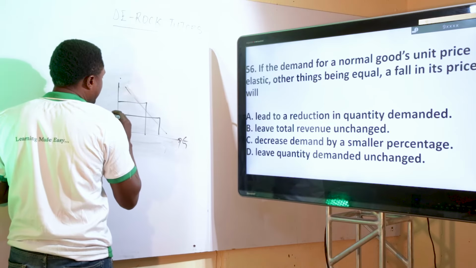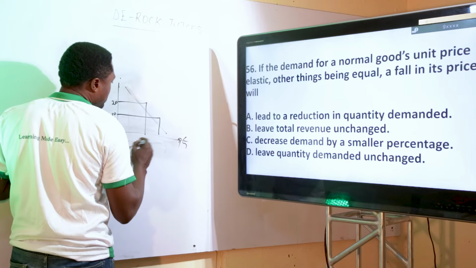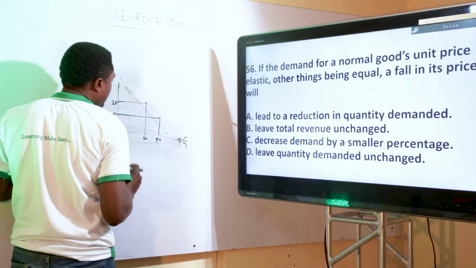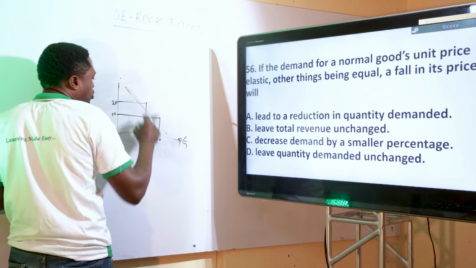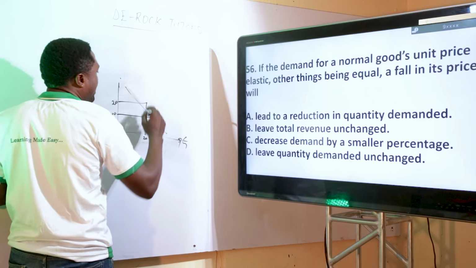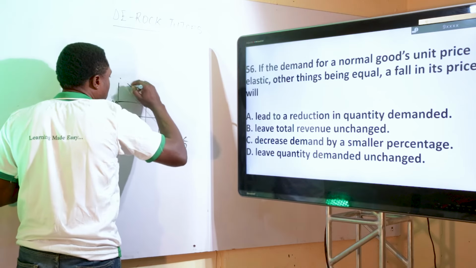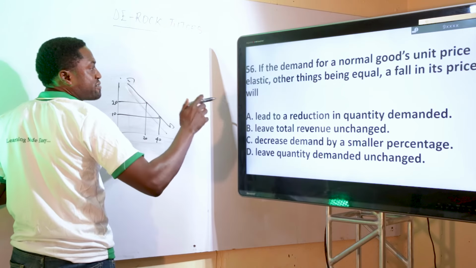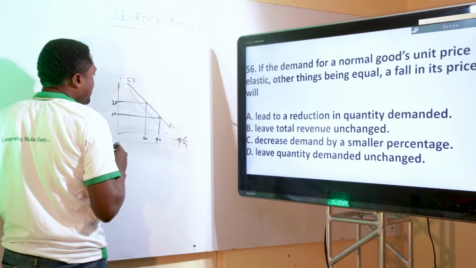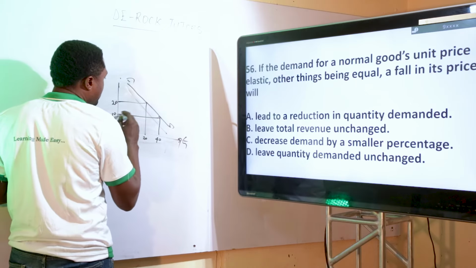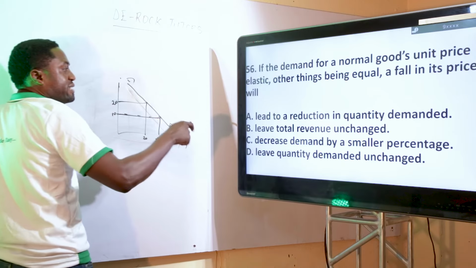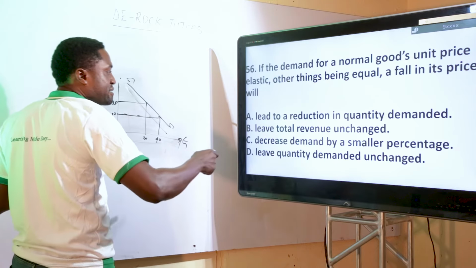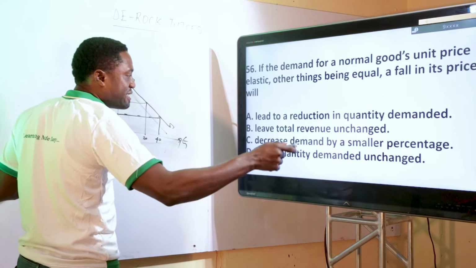The rate of change of price, let's assume that this is 10 naira, this is 20 naira. Then this is 20 and this is 40. The difference between this will be the same as this. And this is quantity demanded. Now, they're saying all other things being equal, a fall in its price. What happens if there is a fall in its price? Then it will lead to a reduction in quantity demanded. Yes. Leave total revenue unchanged. Yes. Decrease demand by a smaller percentage.